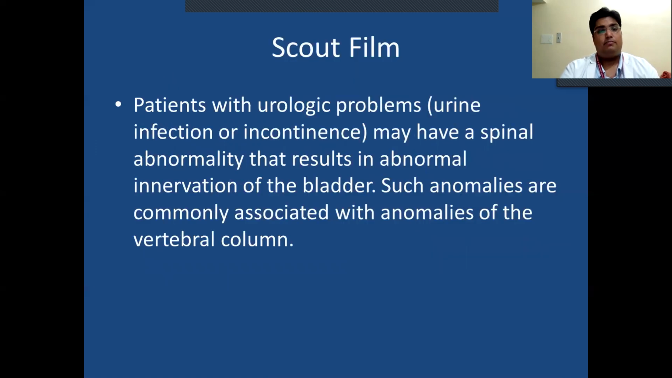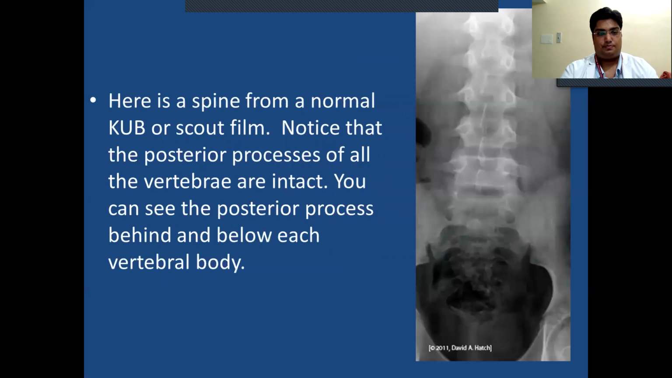Scout film. Patients with urological problems like urine infection and incontinence may have a spinal abnormality that results in abnormal innervation of the bladder. Such anomalies are commonly associated with anomalies of the vertebral column. Here is the spine from a normal KUB or scout film.